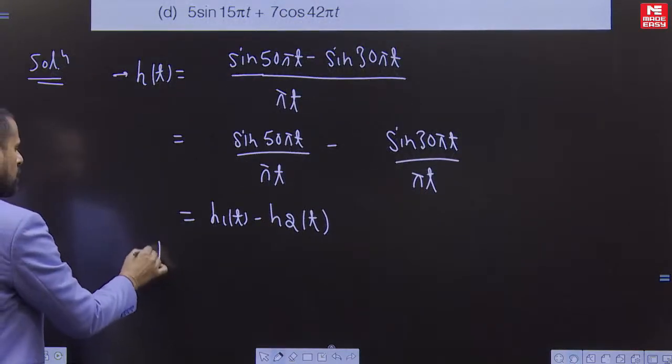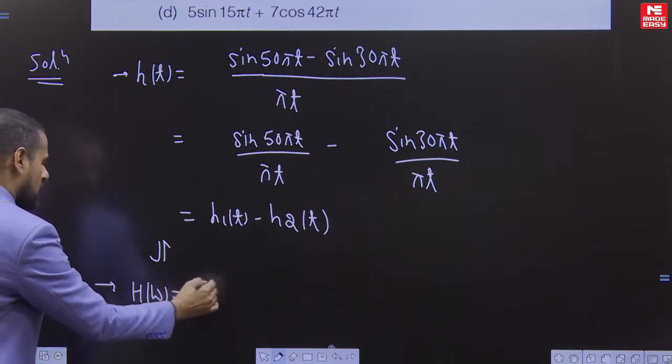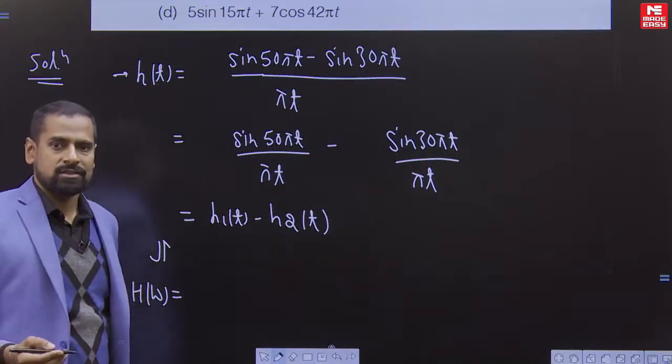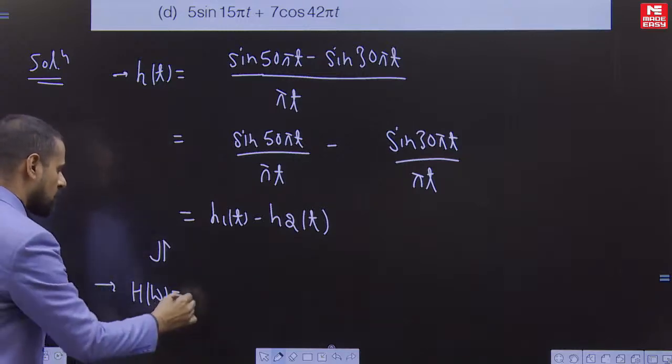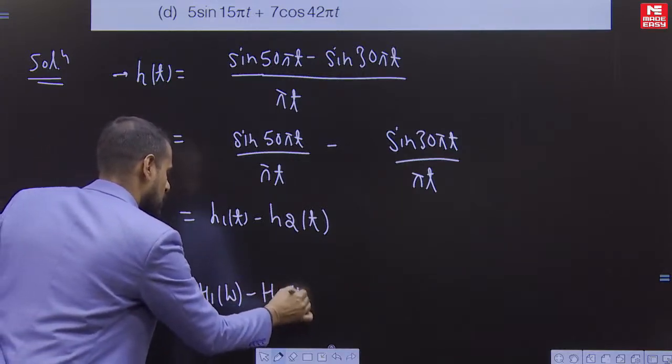Apply the Fourier transform. So H of omega, what is H of omega? H of omega is the transfer function of the system. So H of omega will be equal to H1 omega minus H2 omega.